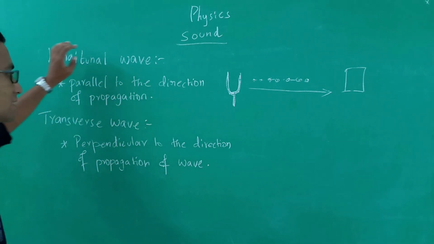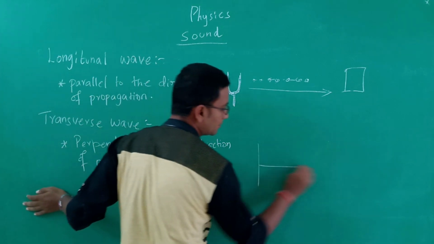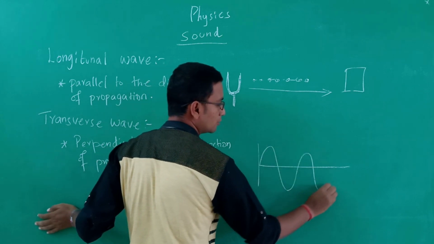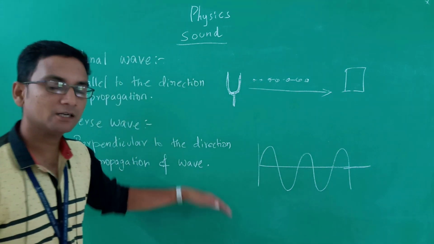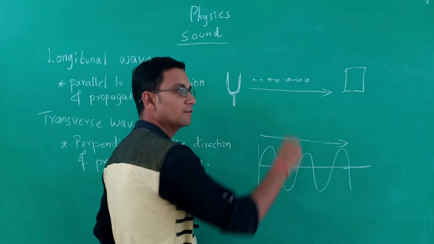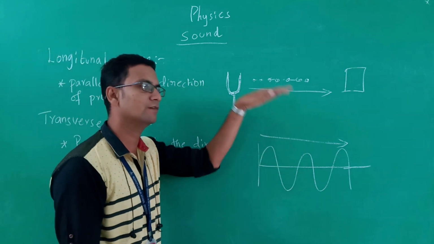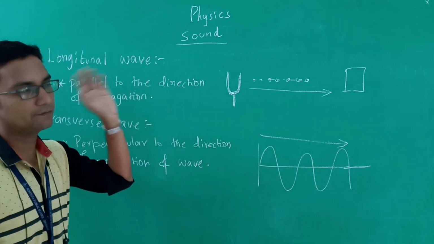So here the propagation will be parallel, here the propagation will be a perpendicular one. For example, we can take a light wave which will be moving above and below. So here they propagate perpendicular to the direction. Here the wave is moving in this direction, but the particle is moving from above and below. So when the particle is moving above and below, we call them as transverse wave,